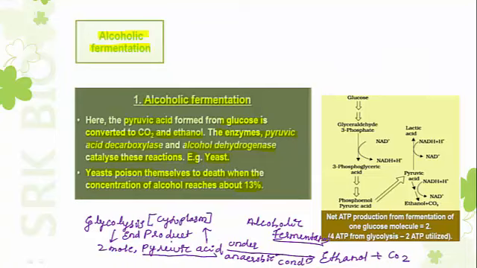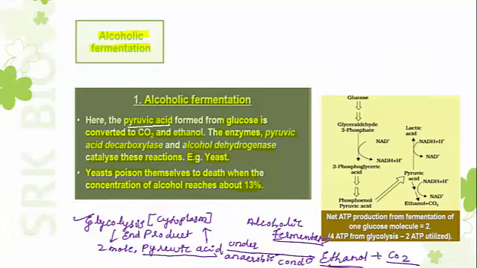To initiate alcoholic fermentation, the required molecule is pyruvic acid. Then from where is the pyruvic acid produced? Pyruvic acid is the end product of glycolysis. In the cytoplasm itself, the pyruvic acid undergoes fermentation under anaerobic condition, and finally it produces the end products ethanol and carbon dioxide. When pyruvic acid is converted into ethanol and carbon dioxide, the process is called alcoholic fermentation.